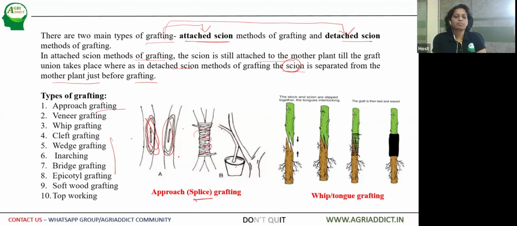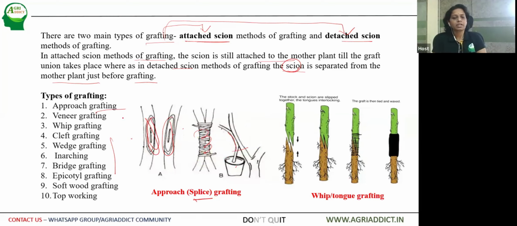So this is one type of grafting. In approach grafting, the root system is taken to the mother plant, that is, to the scion. After union, it is cut back, and then this is commercially propagated as an individual plant.